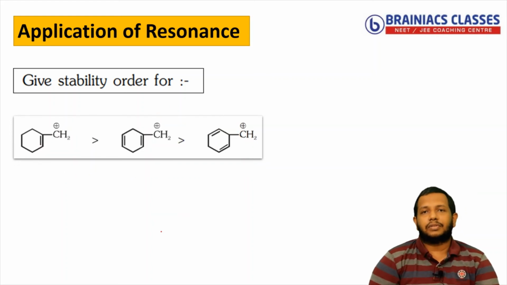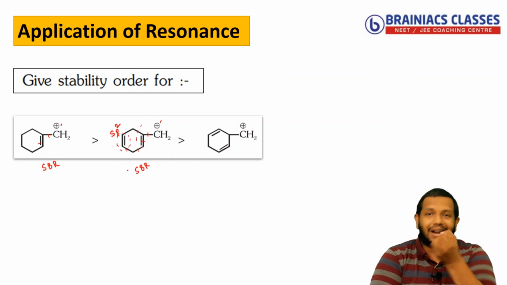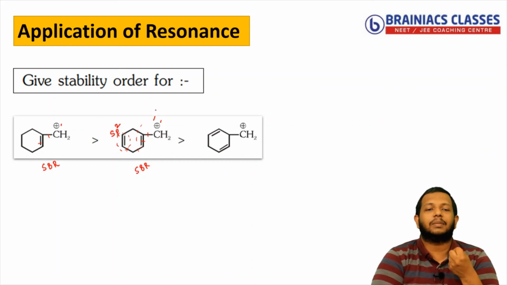Now try to do this question. So here let me check this one. Positive charge, single bond, double bond. So stabilized by resonance. Now here positive charge, single bond, double bond, again single bond, again single bond. That means this part will not be involved in resonance. So this is also stabilized by resonance only until this part. Now what will this double bond do? This double bond has what hybridization? sp2 hybridization. So it will attract the electrons, thereby increasing the positive charge and making